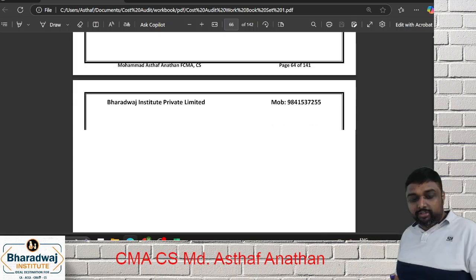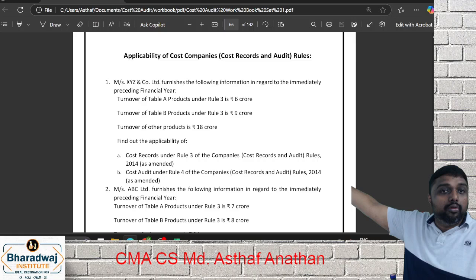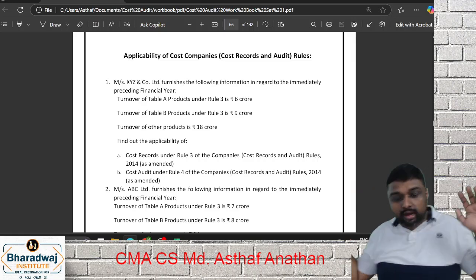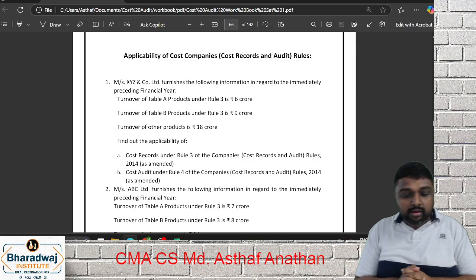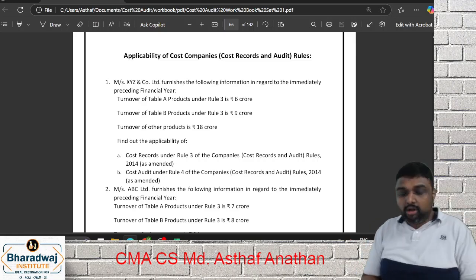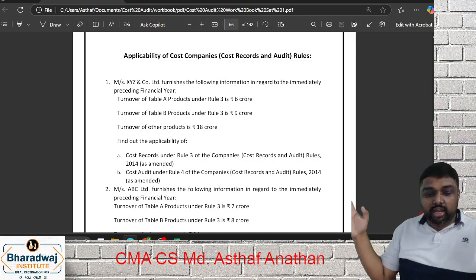We discussed in our class examples on applicability. With this example, you can check applicability of a company's cost record and audit rules. So from the example we discussed, we'll be able to tell whether rule 3 or rule 4 applies. Rule 3 is what? Cost records. Rule 4 is what? Cost audit. So this is the rule we discussed in our class. Any question we can do.